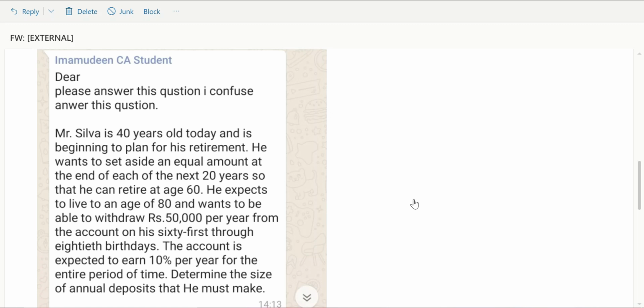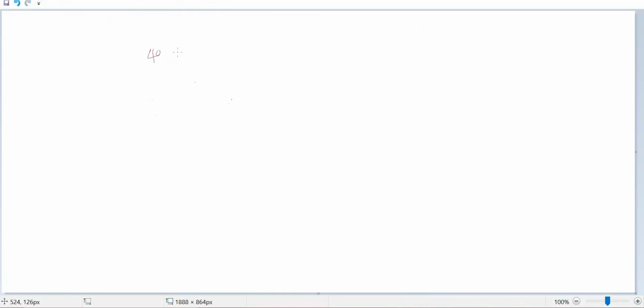So if you analyze the question, what you can understand here is that from age 40 onwards, he is planning to set aside a fixed amount of money every year for 20 years. Then at the age of 60, he wants to retire. Then he wants to spend 50,000 every year till his 80th birthday.